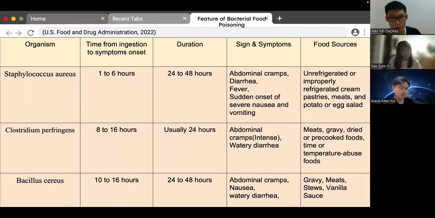And for the time of symptom onset, it ranges from hours to 1 day. And the duration is around 24 to 48 hours. Symptoms are the same, such as abdominal cramps, diarrhea, like that. And for the food sources, both have different types, but a similar point is that most of them come from unregulated or pre-cooked food or temperature-abused foods.